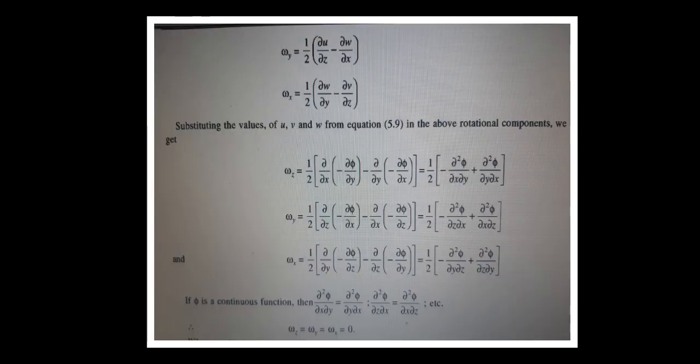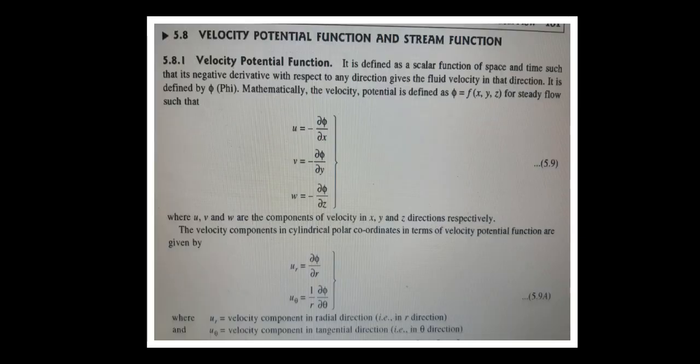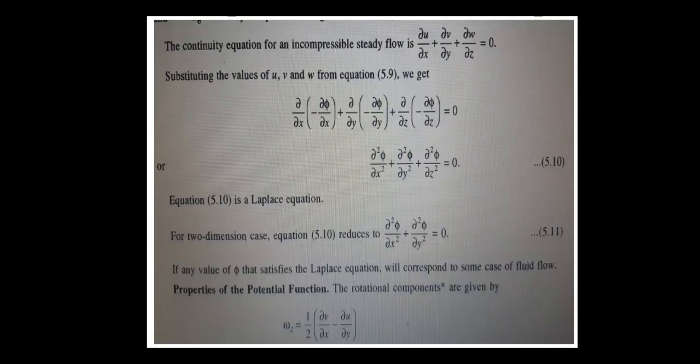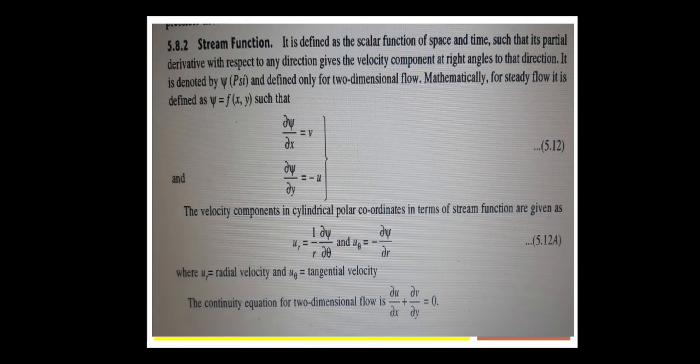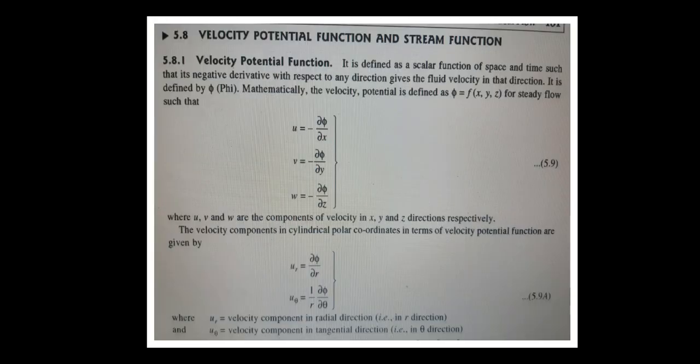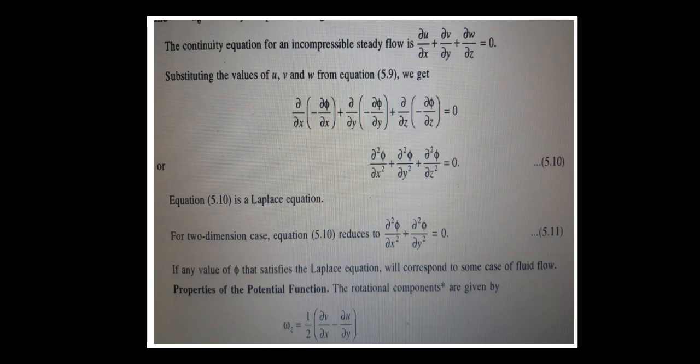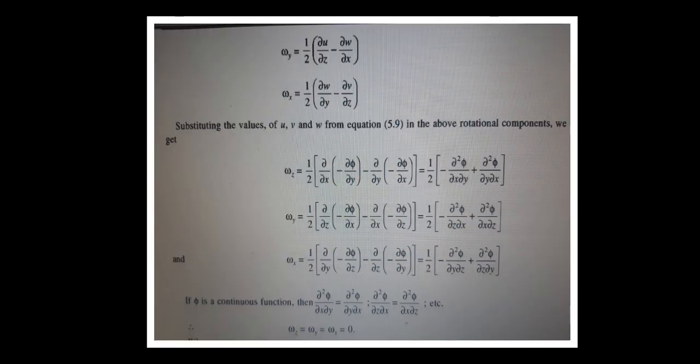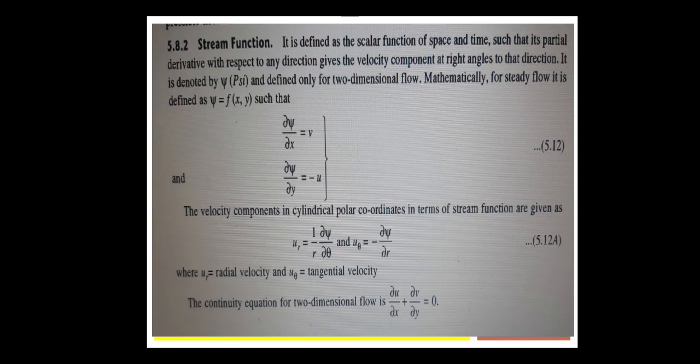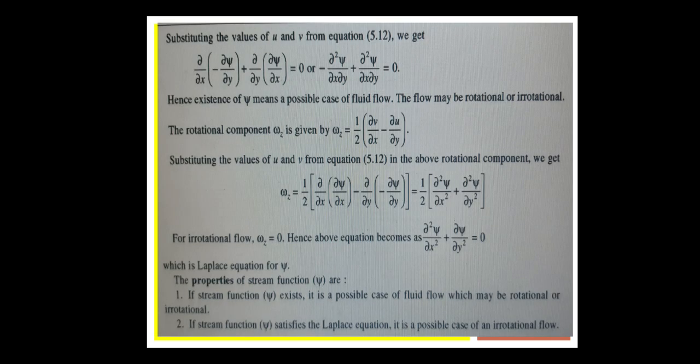So like this, the velocity potential function formula and the stream function formula can be applied in this process. Okay? So if they ask to define the velocity potential and derive the equation, we have to write the definition, write the values, and substitute the values in the continuity equation where z is 0; we get up to this point. Whenever they ask for the stream function, there is a derivation, there is a definition, and you have to substitute the values in the continuity equation of the two-dimensional flow and show it in this manner, right?